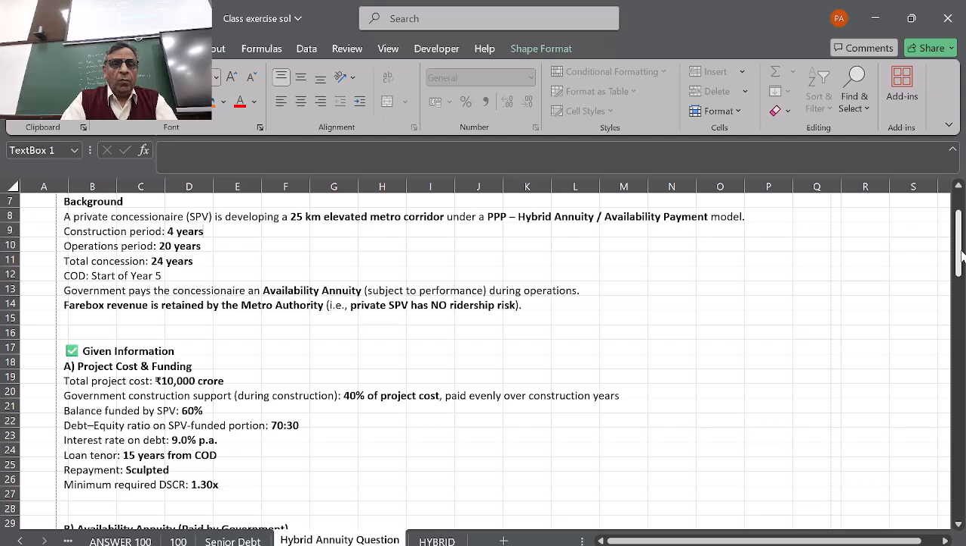Debt service coverage ratio formula is basically the CFADS divided by the total debt service. So you use that formula and that should be equal to 1.3. Okay, fine. So we'll do that to understand.